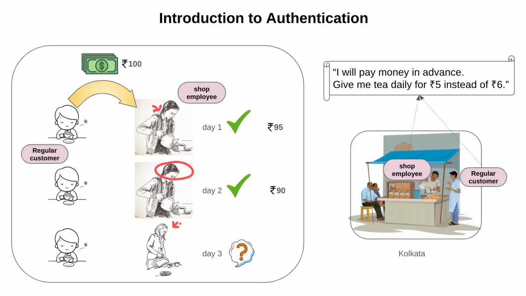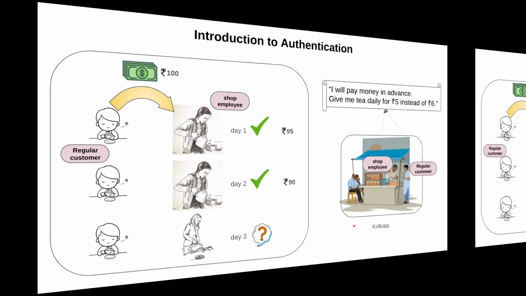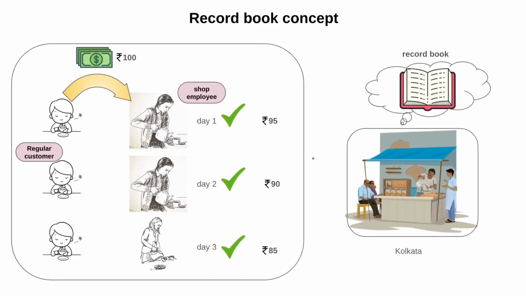So how can we solve this problem? Instead of remembering his face or all this calculation in mind, the shop owner decided to keep a record book in his shop. All the transactions are in here.